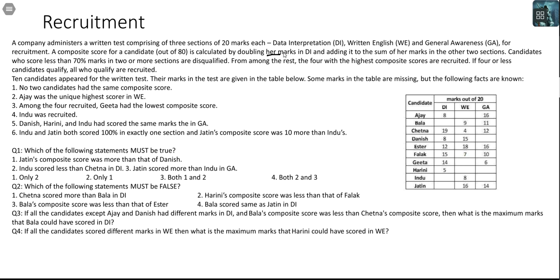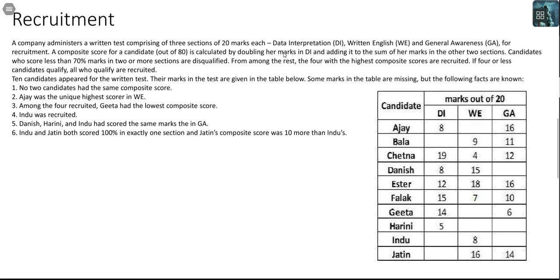That is told to us. 10 candidates appeared for the test. Their marks in the test are given in the table below. Some marks in the table are missing, but the following facts are known. And then you have certain conditions, and then you have questions. Let's try and make sense of the conditions given. You would have to make this table in front of you and then work.